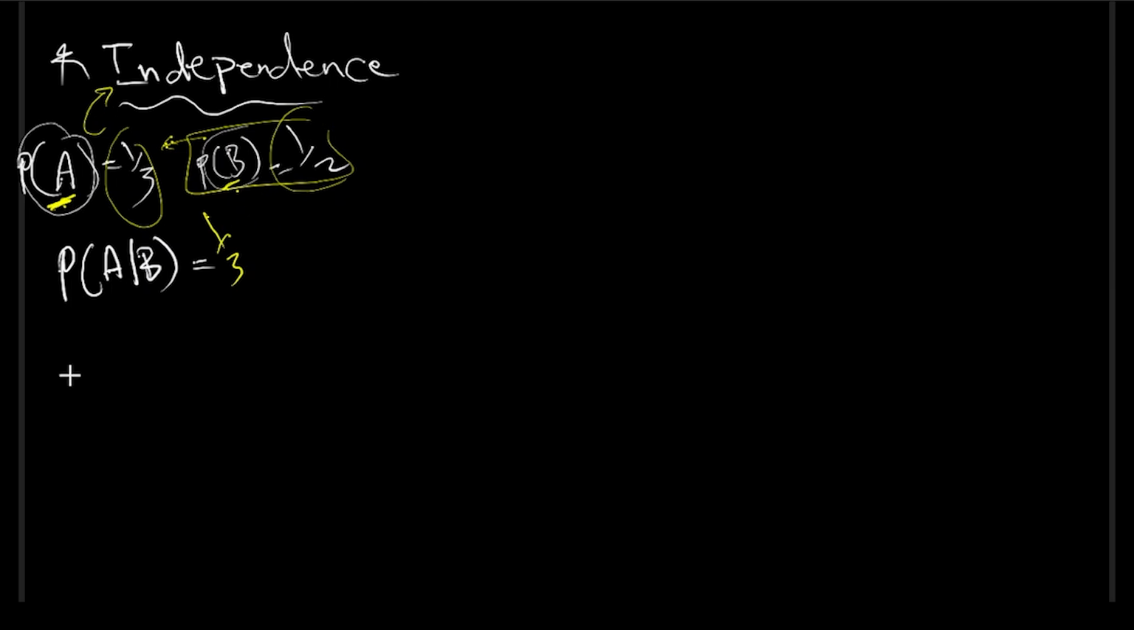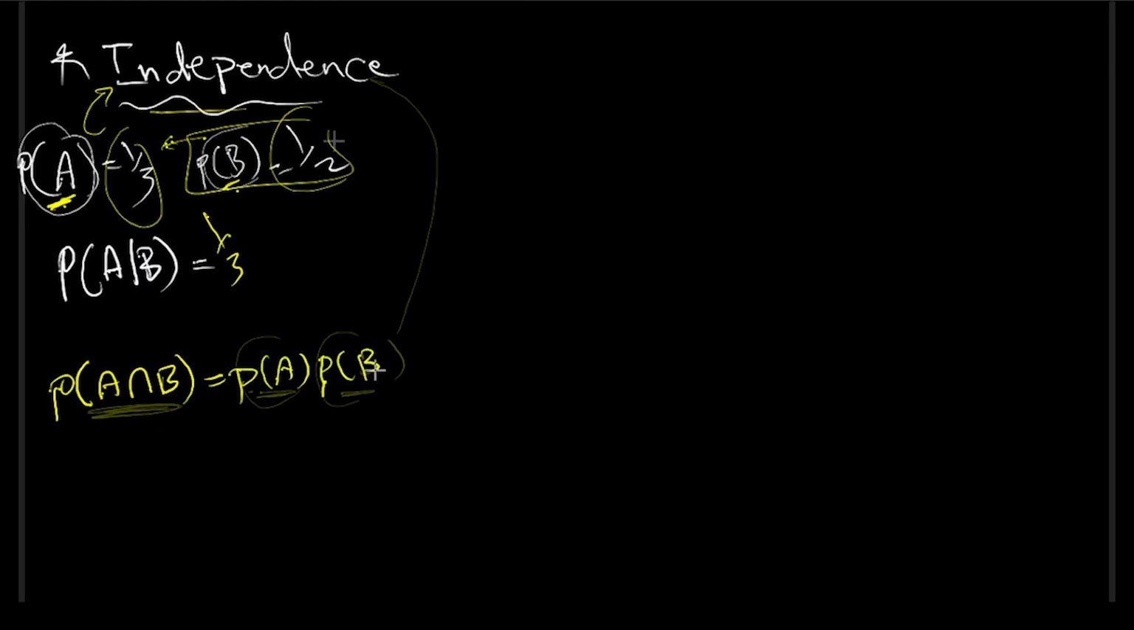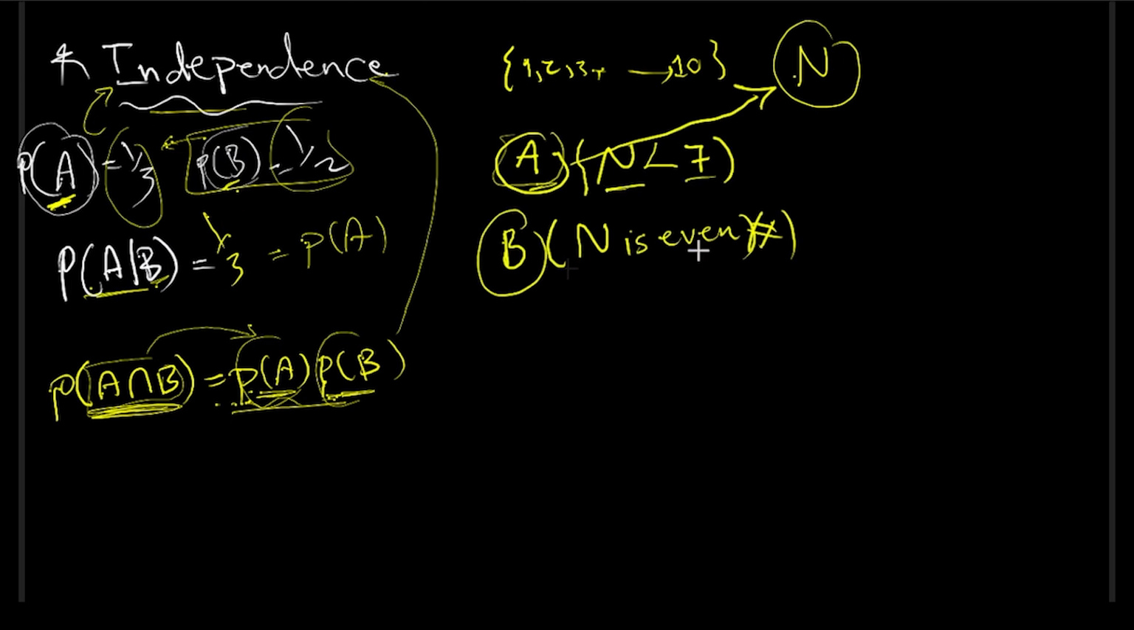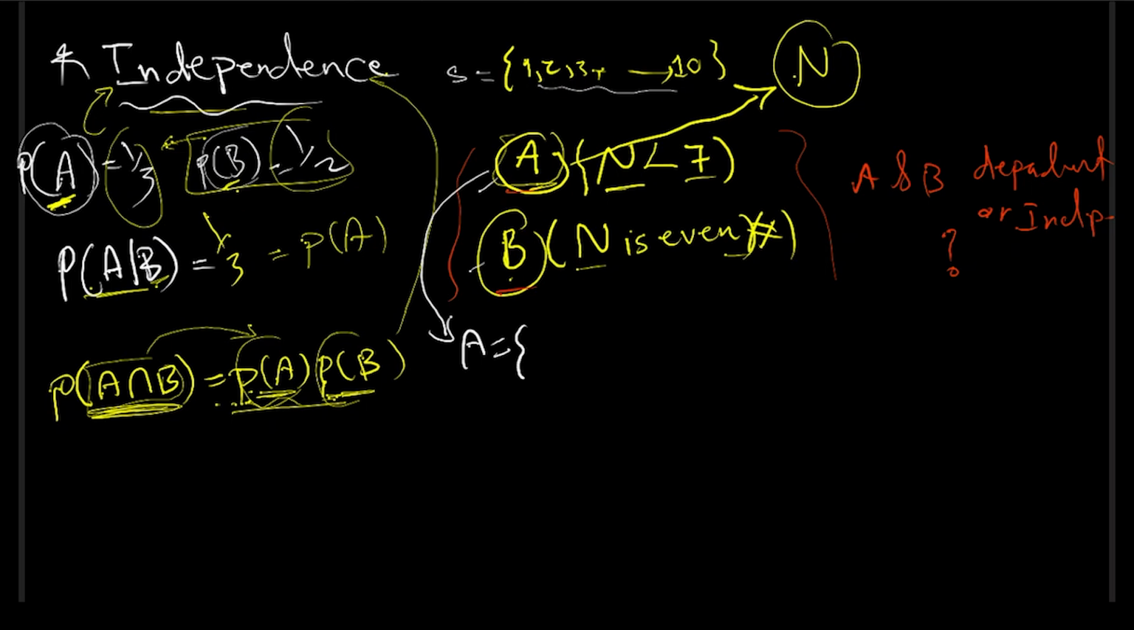The intersection between two events, if they are independent, is equal to the probability of A multiplied by the probability of B. If you want to reconcile this definition with what we mentioned earlier, let me give you an example. Let's call this random number n. A says n is less than 7 and B says n is an even number. Are A and B dependent or independent? A in this case is 1, 2, 3, 4, 5, and 6. And let's define B as 2, 4, 6, 8, and 10.